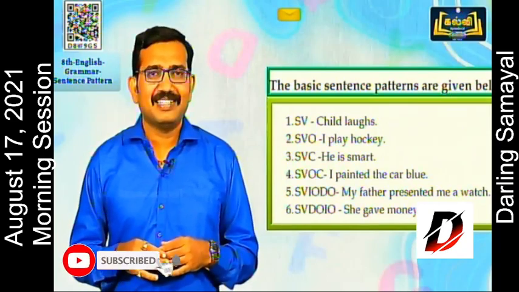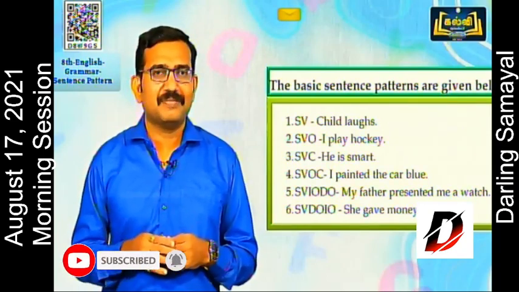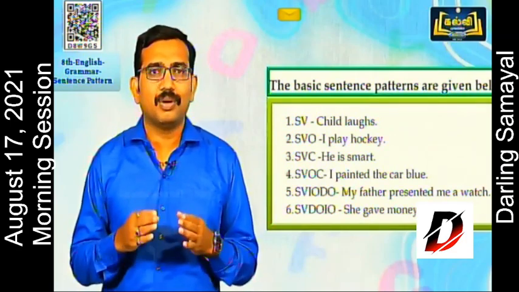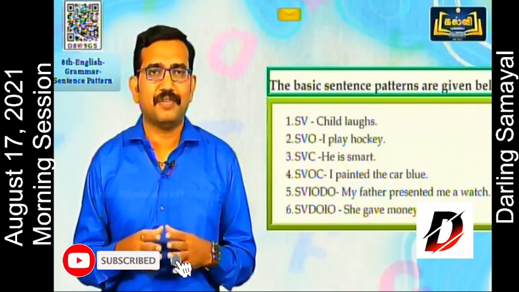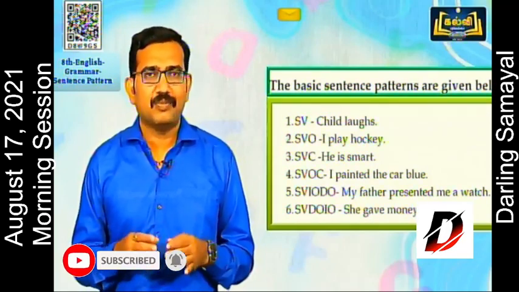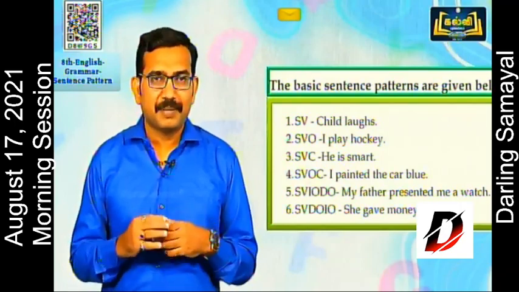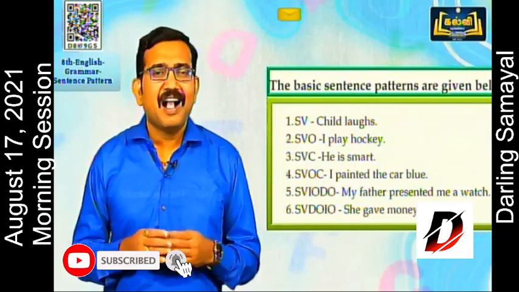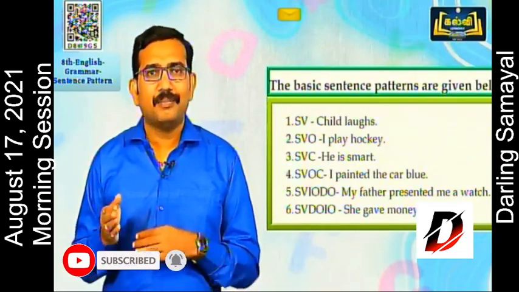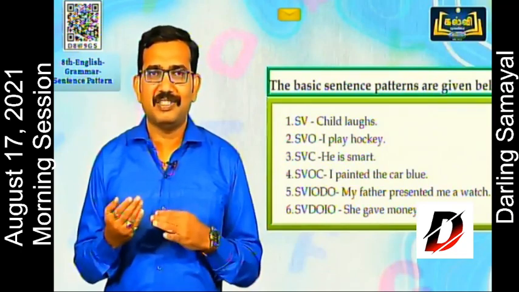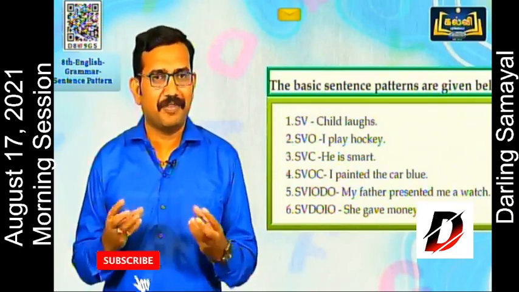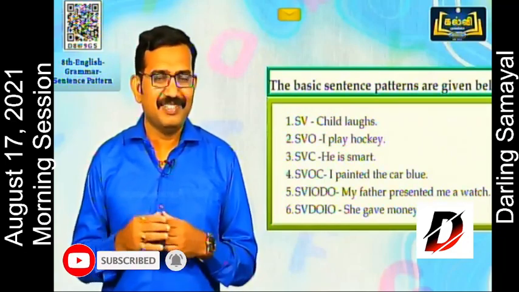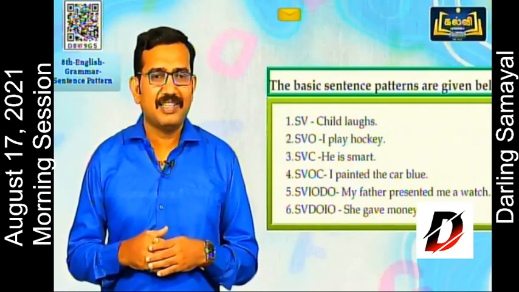The next pattern is SVC, that is subject, verb, complement. He is smart. You are smart. You are brilliant. Like that, you can frame sentences for SVC. The next pattern is SVOC. I painted the car blue. So you can change the vehicle and the color and frame some sentences for the SVOC pattern.